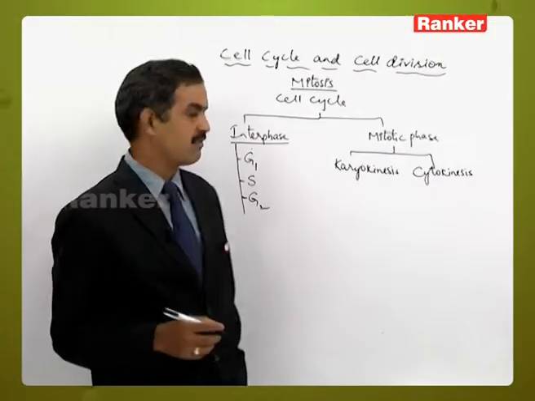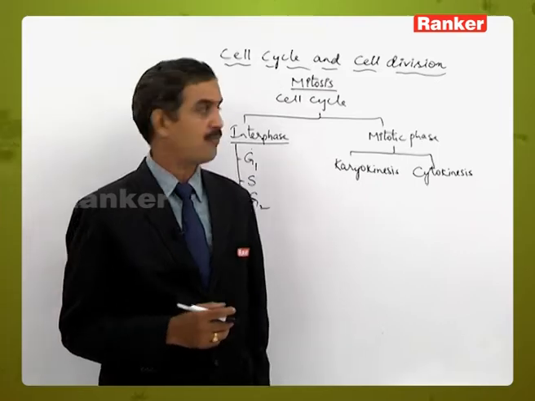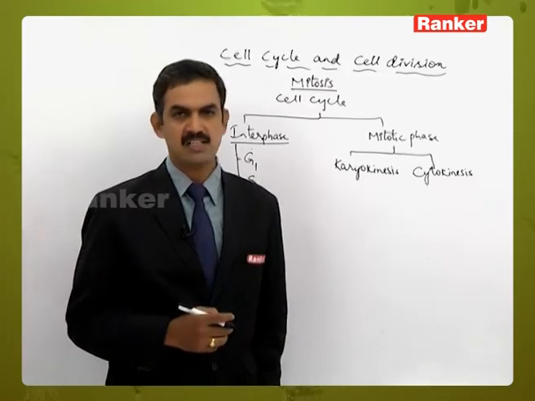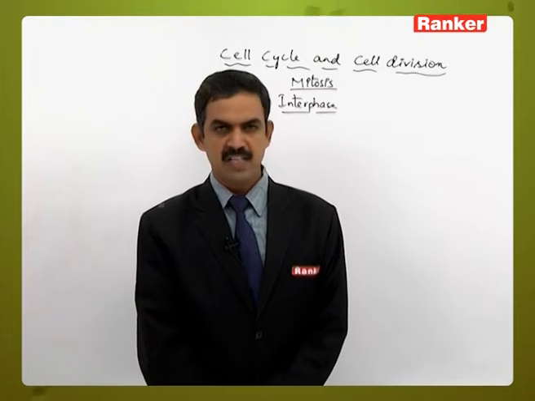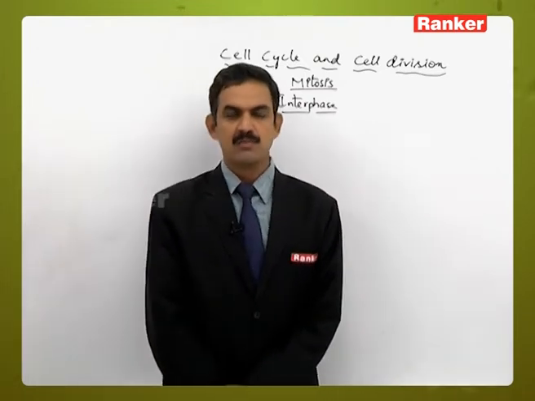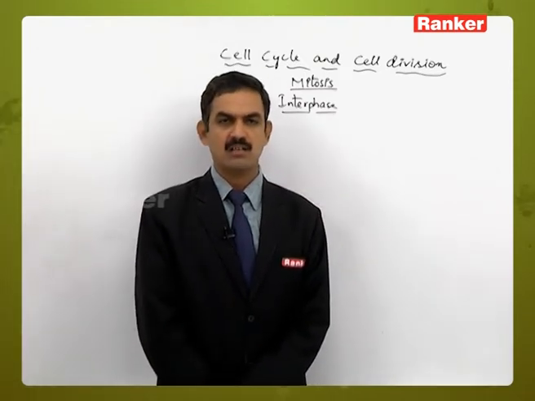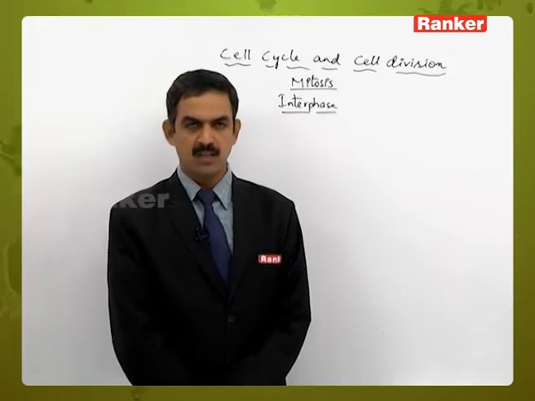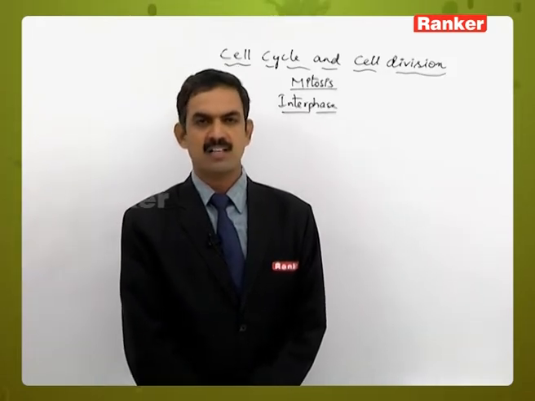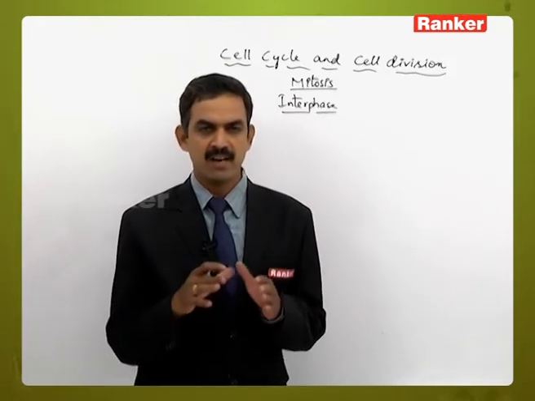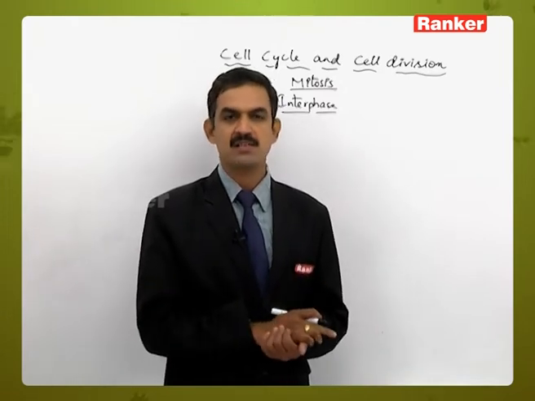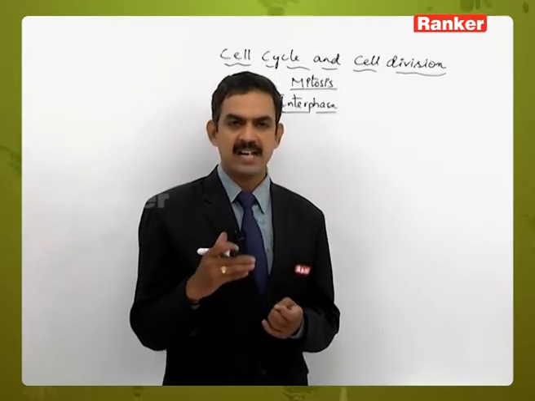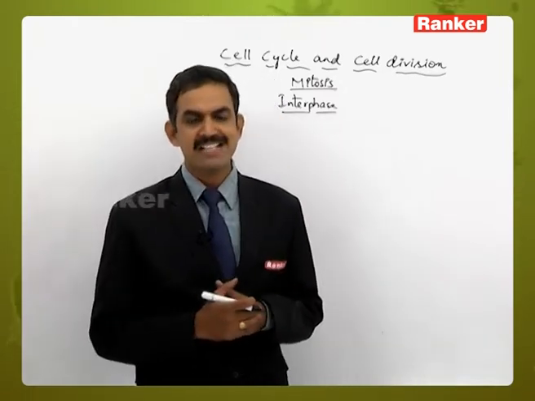So, now let us start with the first stage of the cell cycle of mitosis, that is interphase. Initially, some scientists considered interphase a resting phase because the cell is not undergoing division. But later scientists came to know that, though it is not dividing, many biochemical changes are taking place so that the cell makes itself ready for the next division.